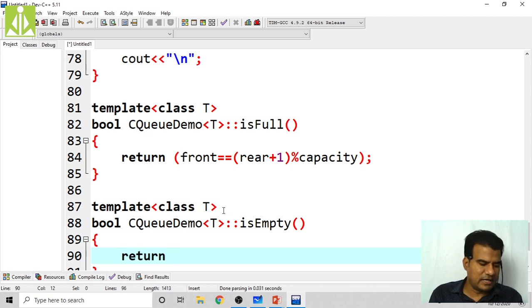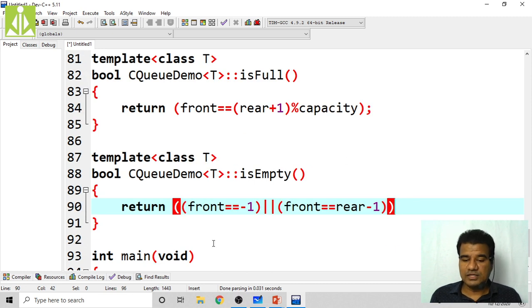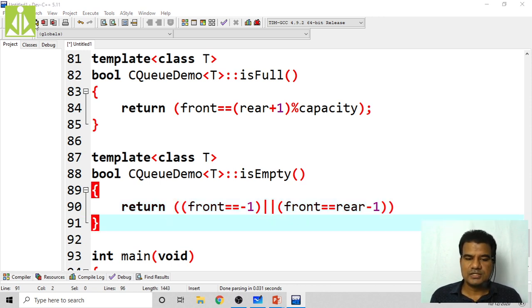You need to check only one of two conditions: front equals -1, or front equals rear equals -1. Whenever either of these two conditions is true it will return true. If both are false, it will return false. Only this much.